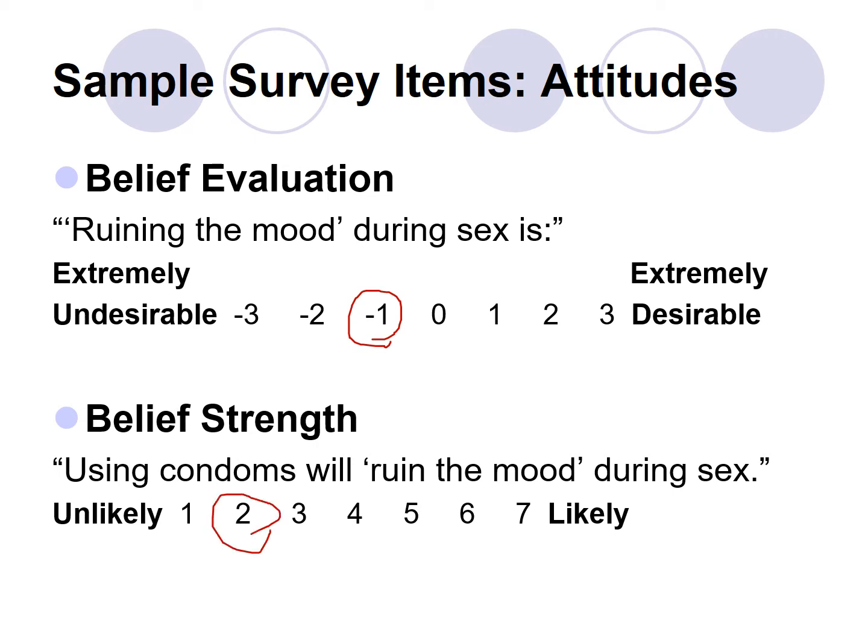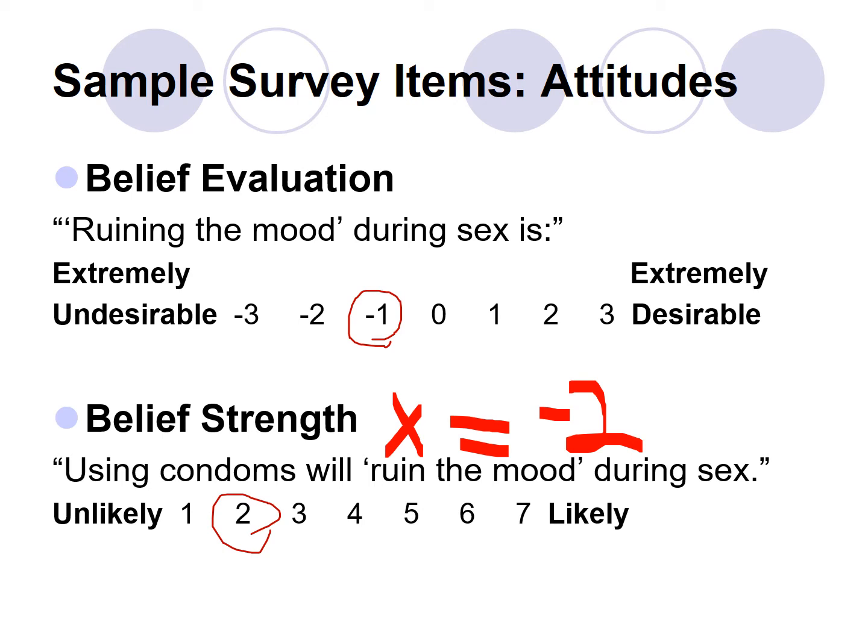Well, that means when we multiply those numbers by each other, what we'll end up with is a negative 2. So on the spectrum of things, that's not too much to dissuade a person from using condoms.